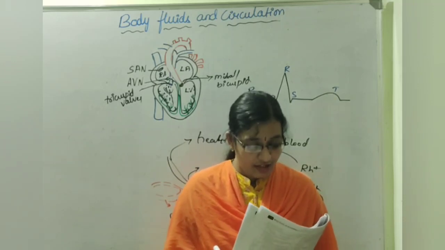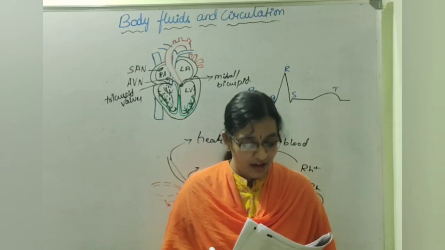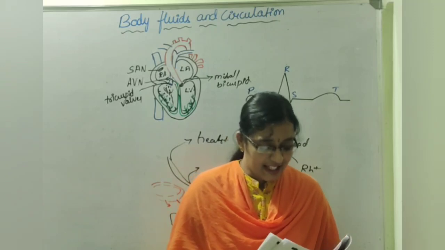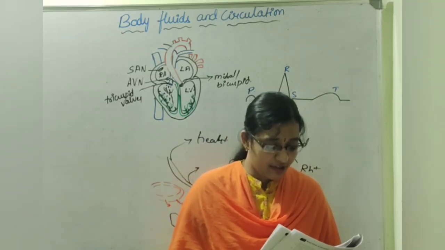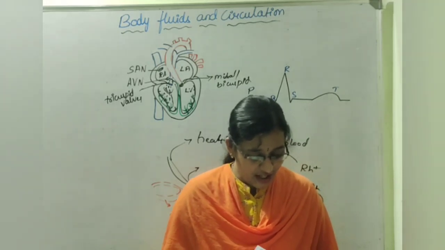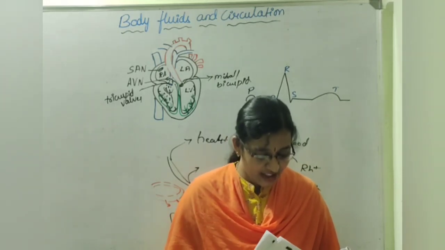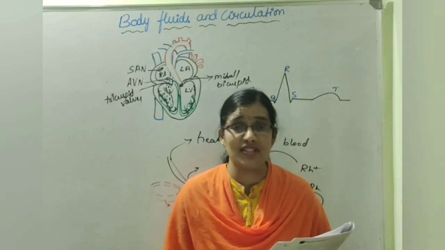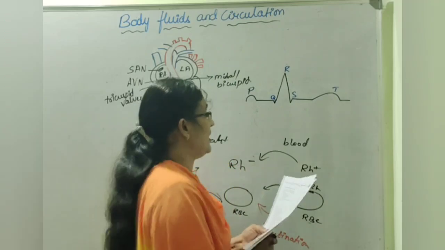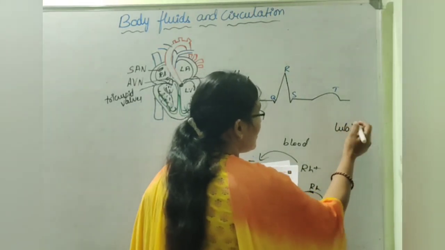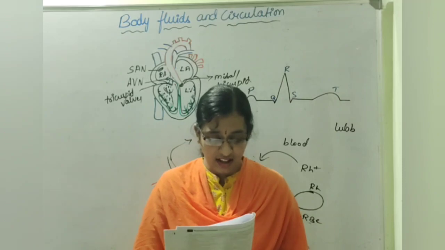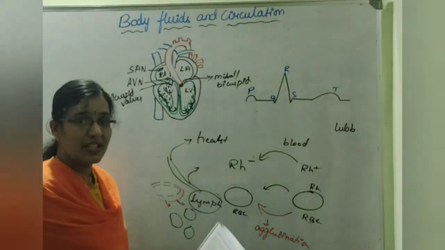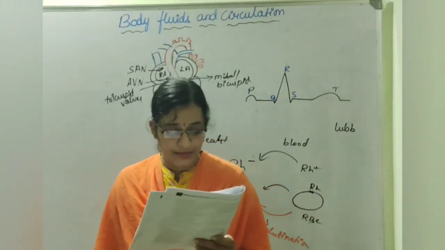Option A. The first heart sound is produced when? Option 1, semilunar valve closes quickly. B, bicuspid and tricuspid valves close quickly. Third one, diastole begins. And fourth one, intraventricular pressure decreases. So which is the first heart sound? It is lub, L-U-B-B. This occurs during the sudden closure of these two valves, that is bicuspid and tricuspid valves, option 2.